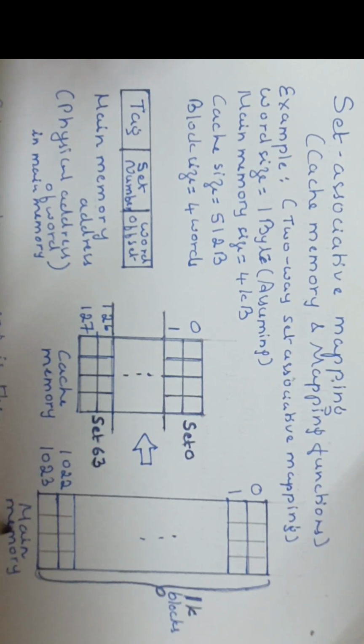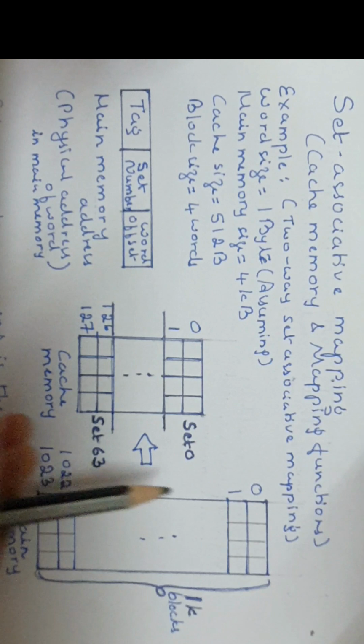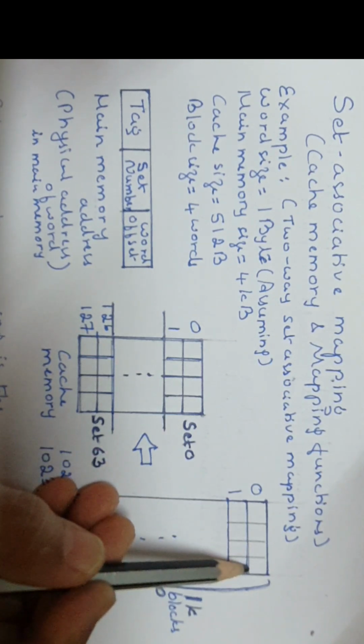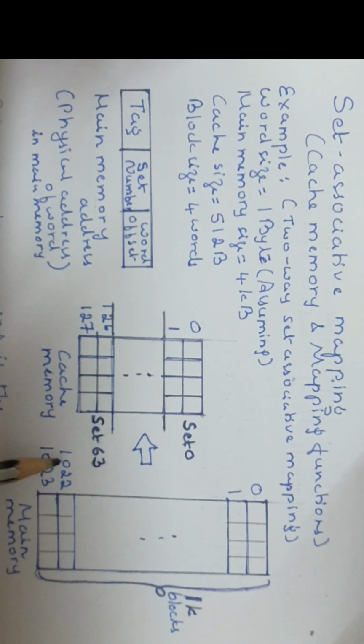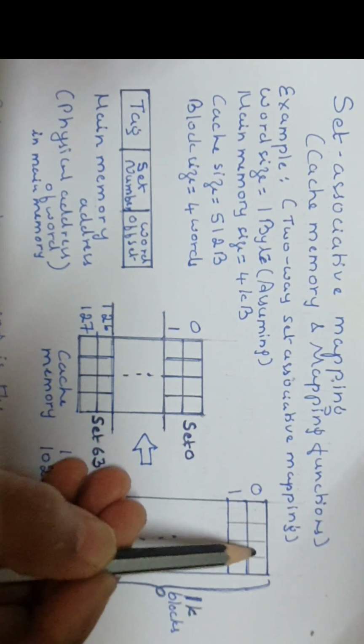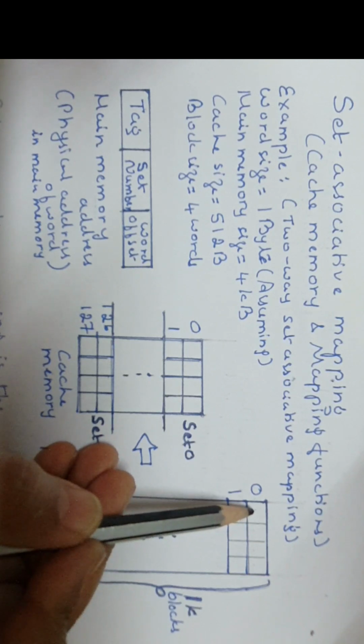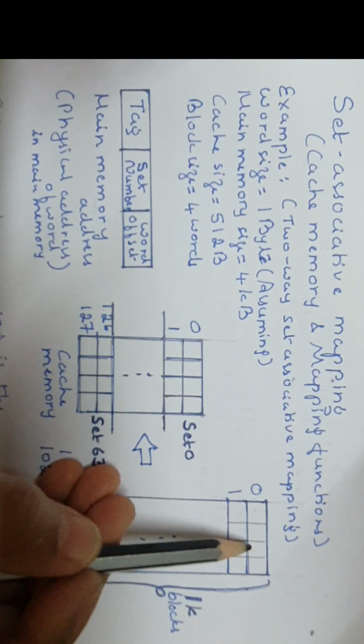So what is shown in the main memory diagram here? This is block 0. This is block 1. Like that, the last block is 1023. What is a block? A block is a group of words. How many words are in each block? 4 words are there.